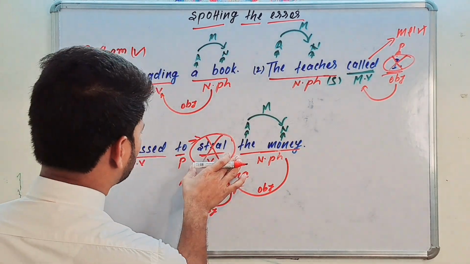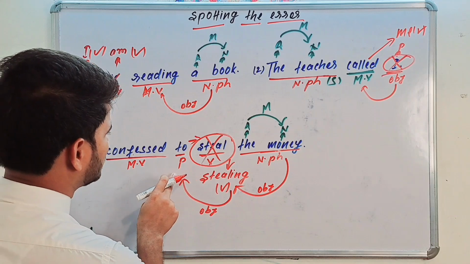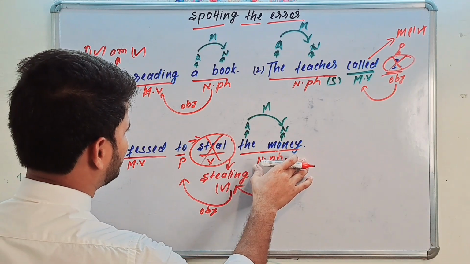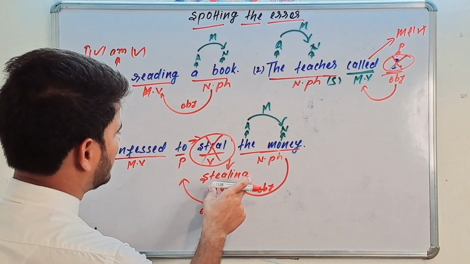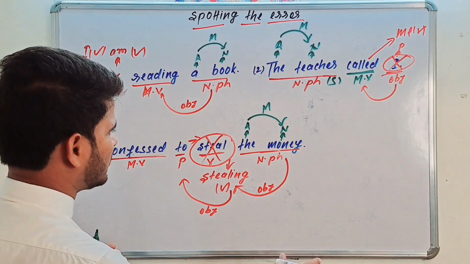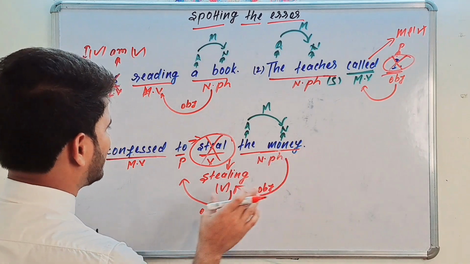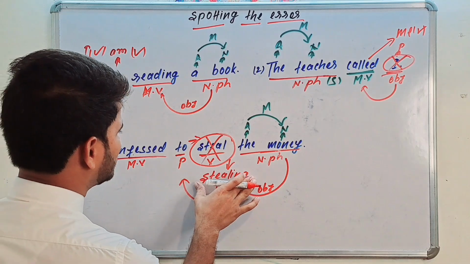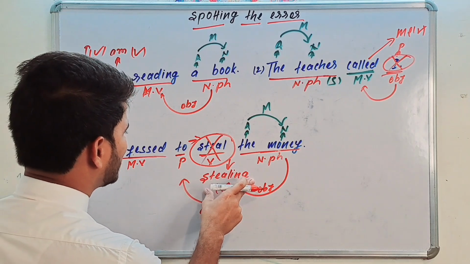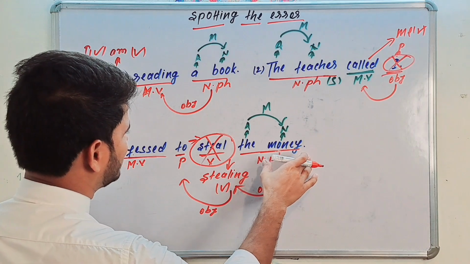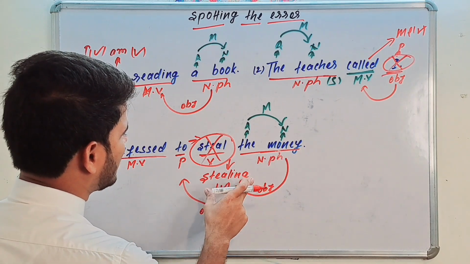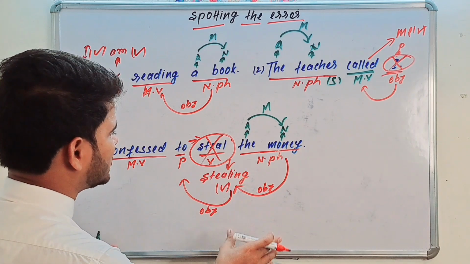First, see, this stealing is an object of preposition, and this noun phrase is an object of verb in form of verb gerund stealing. Okay, there are two objects in this sentence. First one, stealing is an object of preposition to, and this noun phrase the money is an object of gerund stealing.